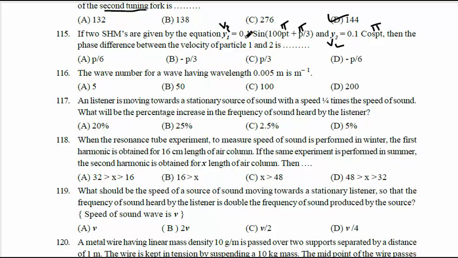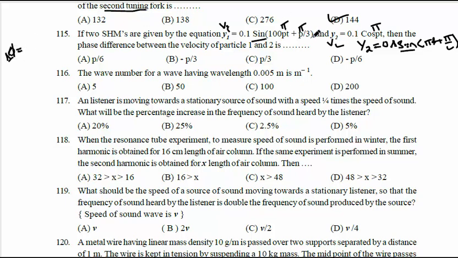So let me calculate the phase difference between y1 and y2. y1 is written as sine of (100 pi t plus pi by 3), and y2 can be written as 0.1 sine of (pi t plus pi by 2), converting cos into sine. Comparing y1 and y2, the function is sine in both.